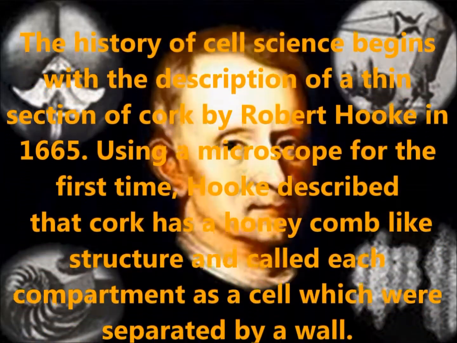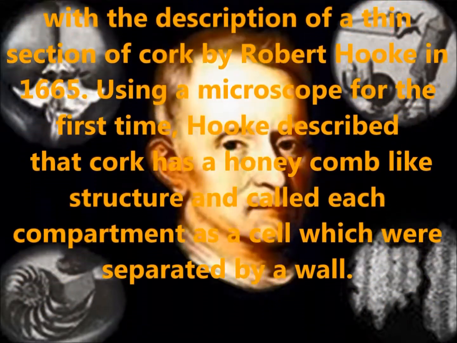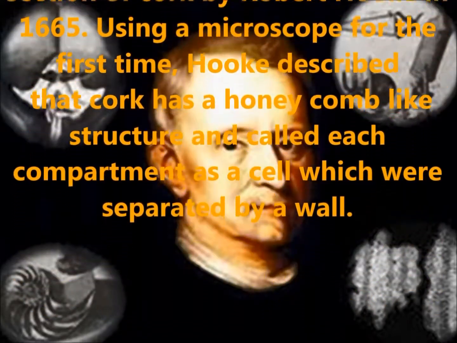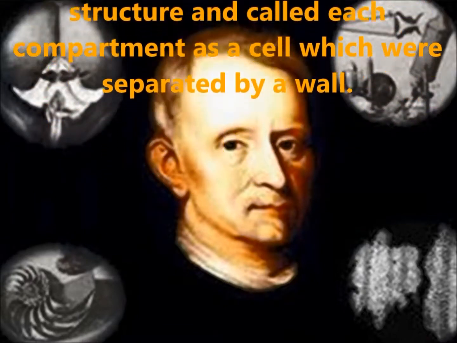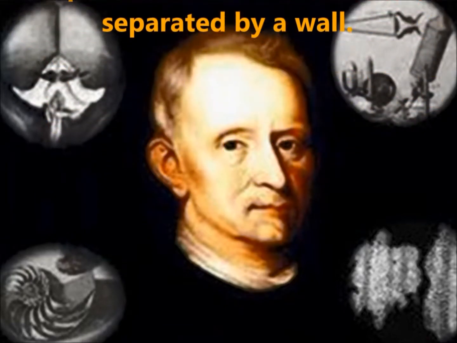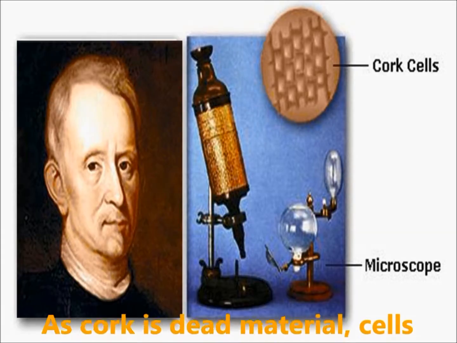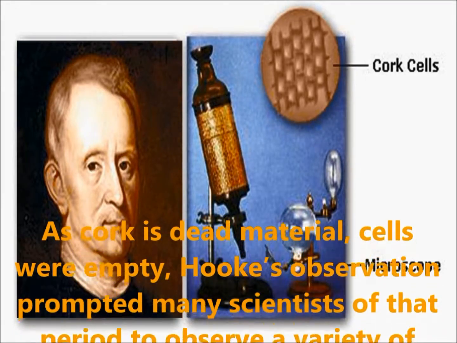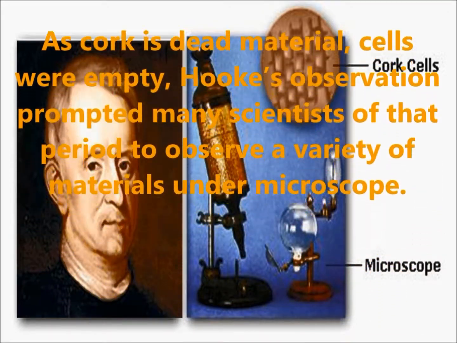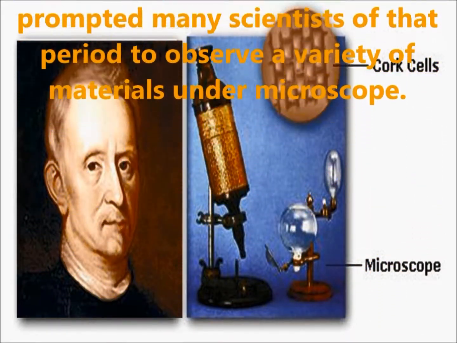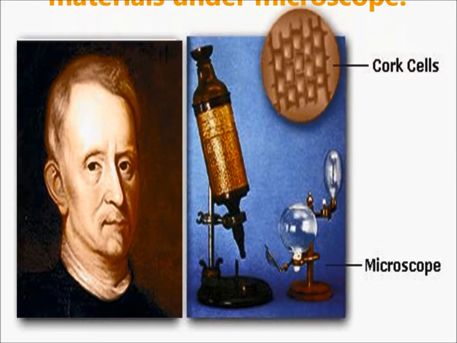Using a microscope for the first time, Hooke observed cork as a honeycomb-like structure and called each compartment a cell, which were separated by walls. As cork is dead material, the cells were empty. Hooke's observation prompted many scientists of that period to observe a variety of materials under the microscope.